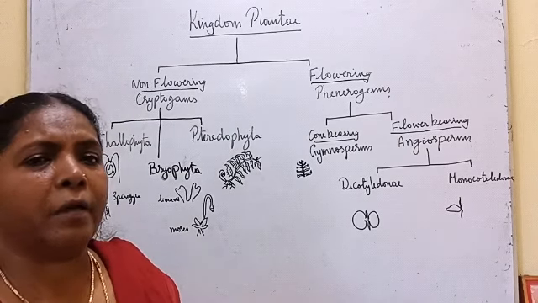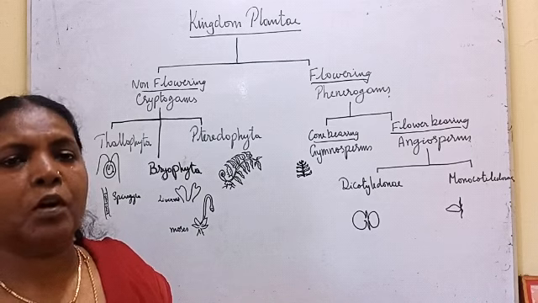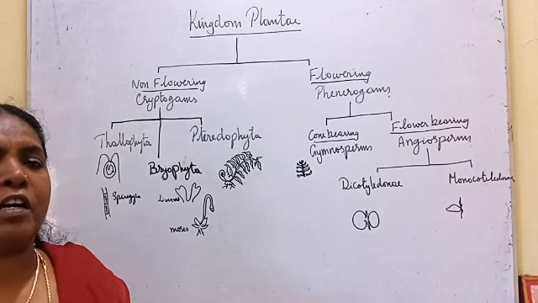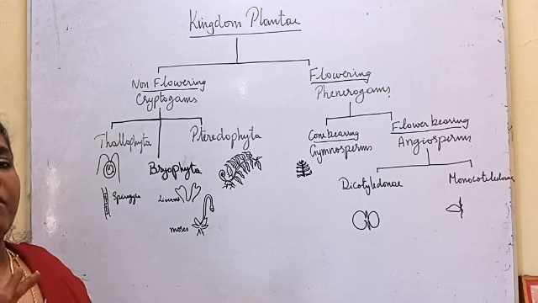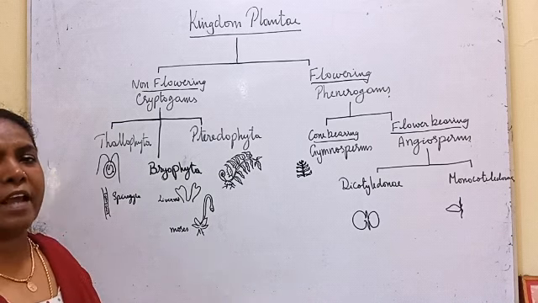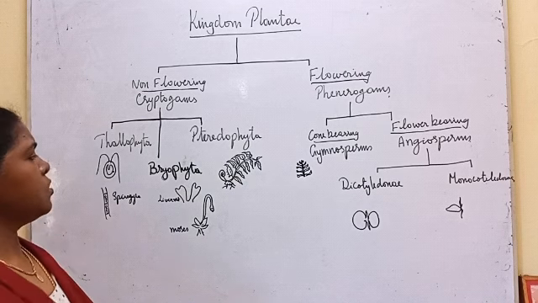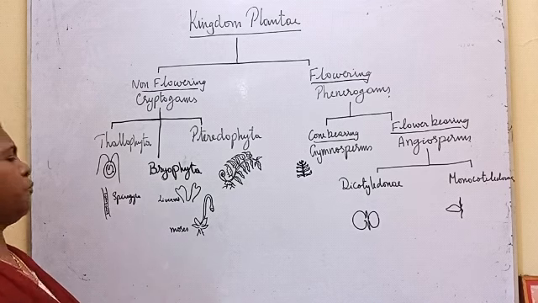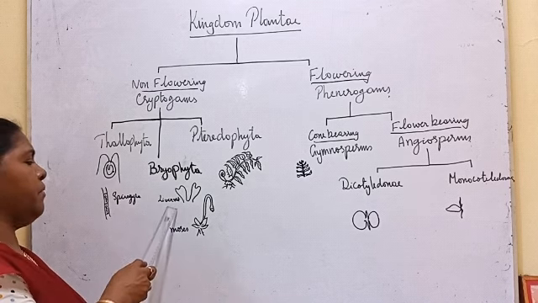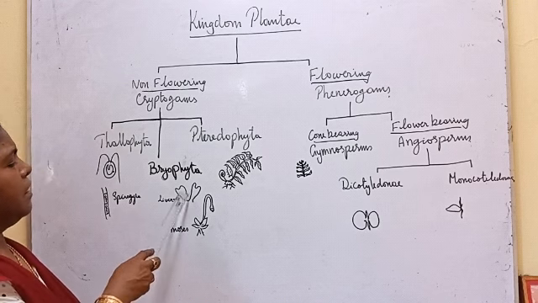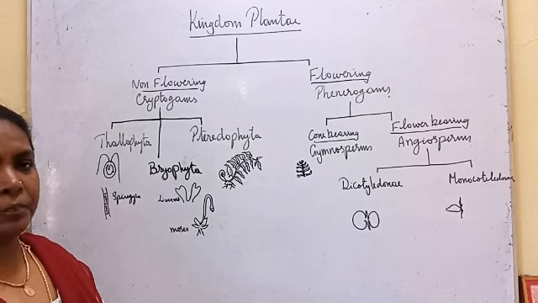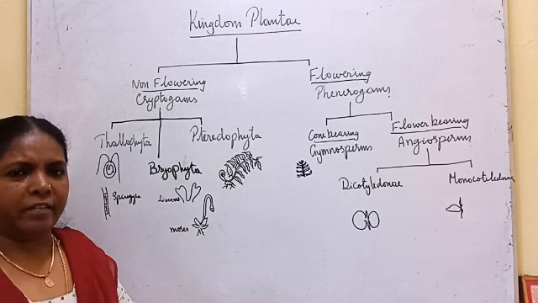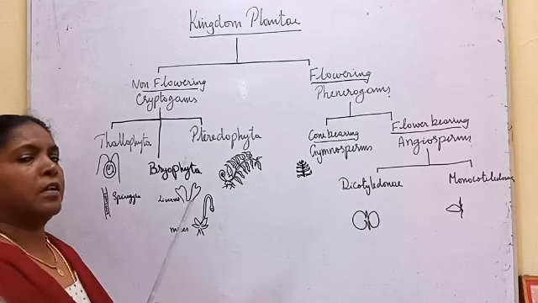The next group: all the cryptogams, the non-flowering plants which have root-like, stem-like, leaf-like structures. I say like because externally they look like root, stem and leaves. But if you take the internal structure and observe it under the microscope, they will not resemble the real root, stem and leaf. So all these plants are kept under the category Bryophyta. Bryophyta include liverworts and mosses. Liverworts are just a green, flat structure, dorsiventrally flattened, dichotomously branched.